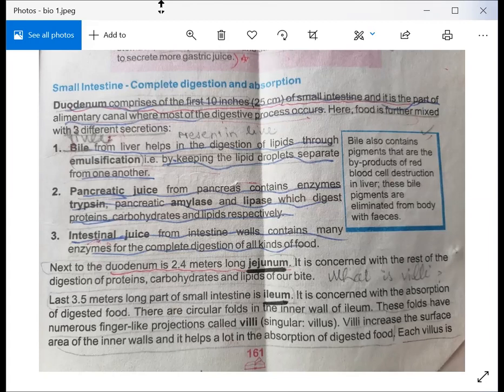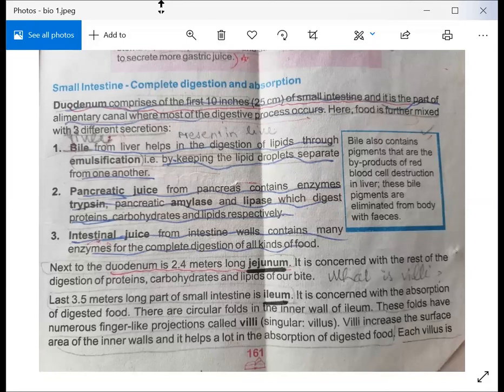It is about 10 inches long, and when digestion is happening in the duodenum, three important fluids enter the food: bile, pancreatic juice, and intestinal juice. Their important work is to digest the proteins, carbohydrates, lipids, and other different types of food.